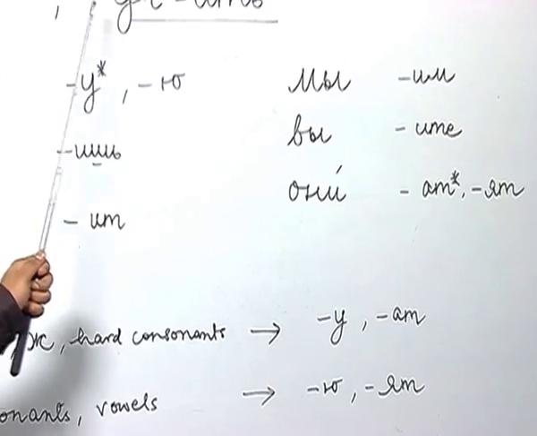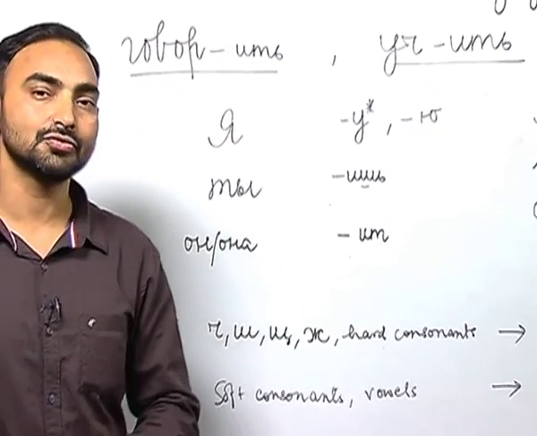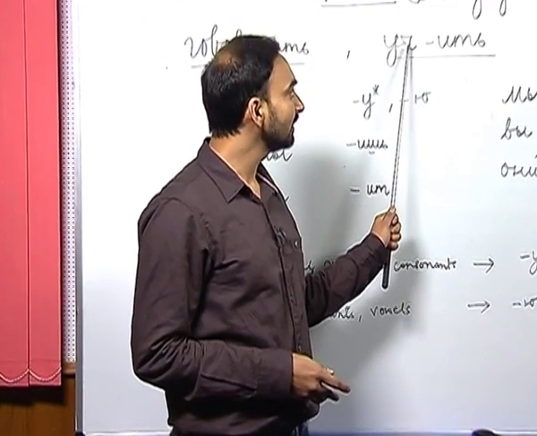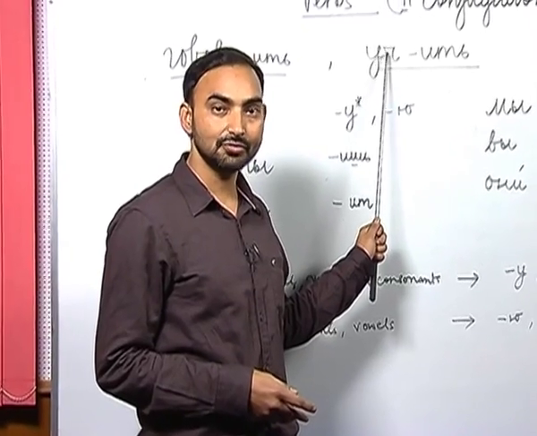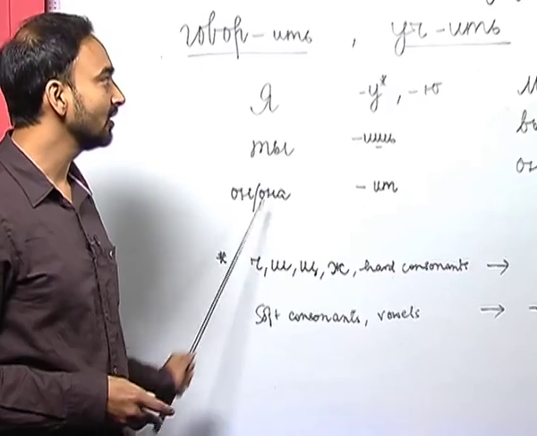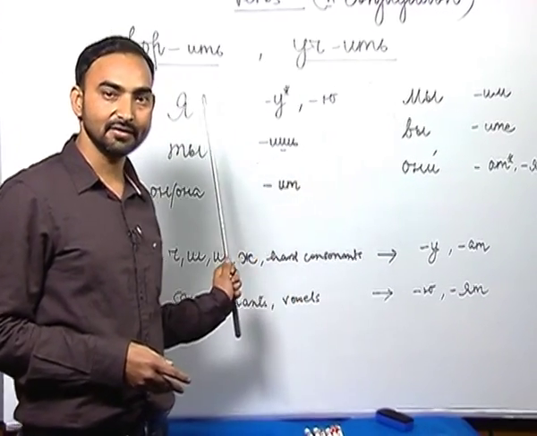Let us take another verb, uchit, which is to learn. How do you conjugate uchit? As you can see here, the last consonant that we have in the root is ch. So after ch we use u with first person singular number.